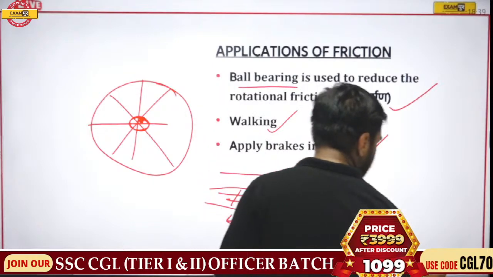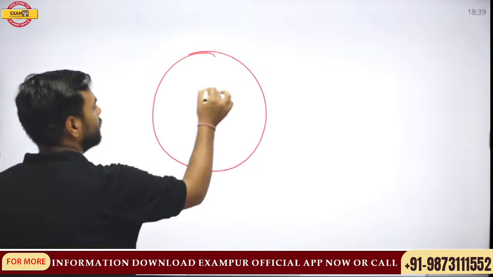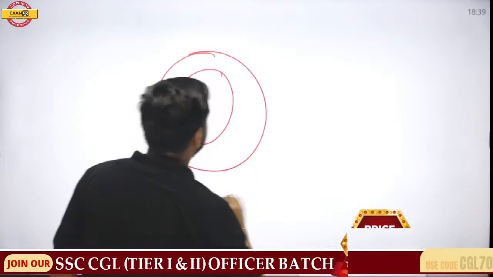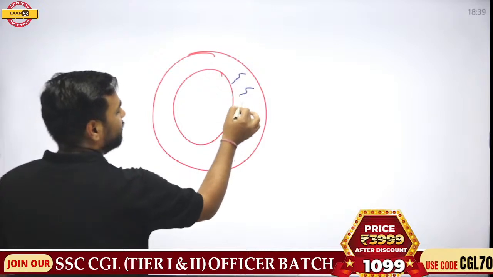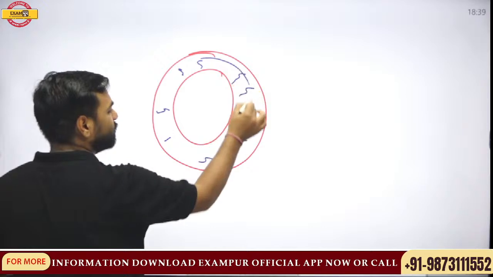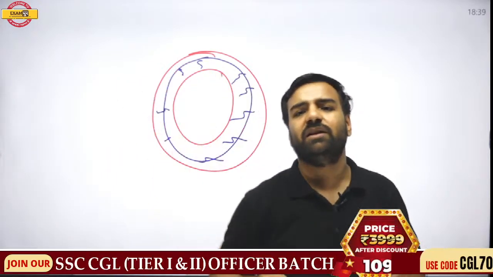Now, there are two things which are actually asked in the examination. One is this. If I make a tire, I'll use another color to explain this. There is some threading which is done. You have seen those gaps. Why are these gaps actually given? There must be some reason for giving those gaps. Why are these gaps given in the tire?